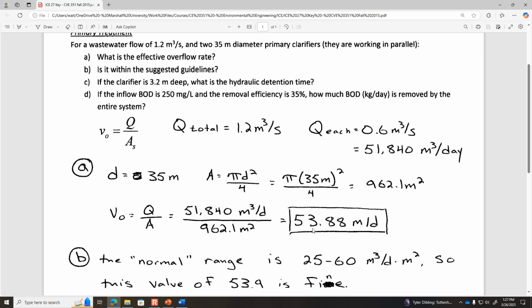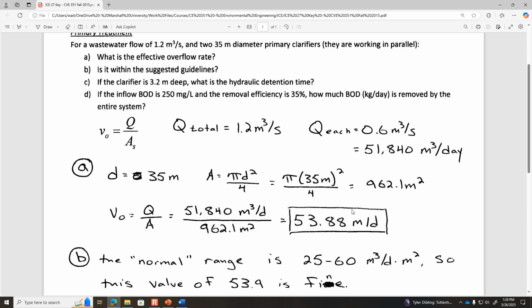If we look at the units here, I can also express cubic meters per day per meter squared as just meters per day. That's why they call it a velocity, when really it's not a velocity, it's a loading rate. Although it has units of velocity, it doesn't physically represent the speed of settling downward.